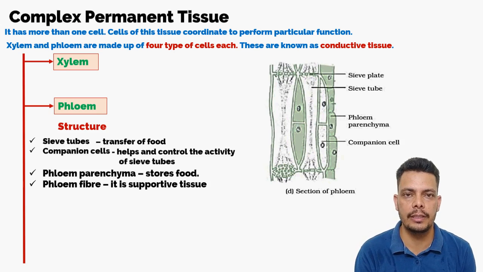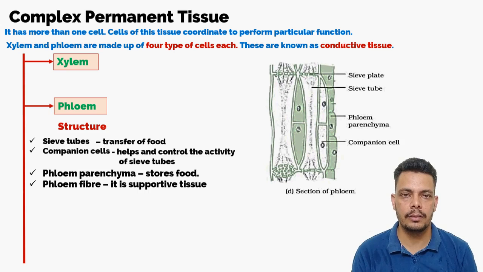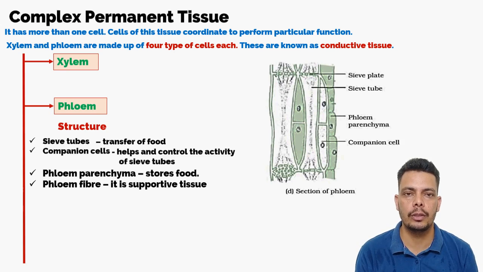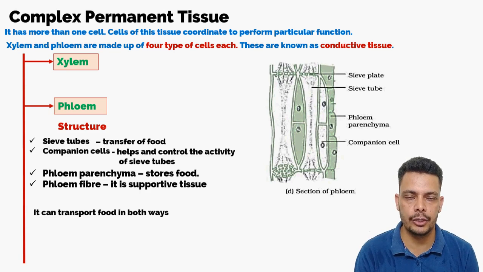Now let's find the function of the phloem parenchyma. As in the xylem, in parenchyma food can be stored. So this is again a supportive tissue, and the last one is phloem fiber. Fibers are always supportive. They are not involved in conduction of the food. They are just supporting, holding everything together, making it in a bundle shape. So fiber tissues are only supportive in nature. This is all about the complex permanent tissue.